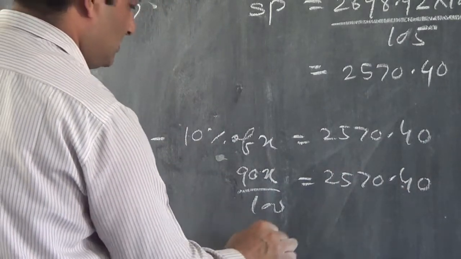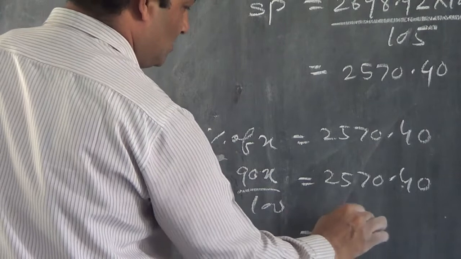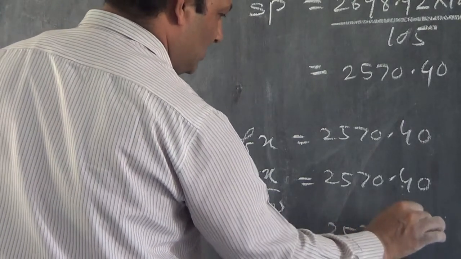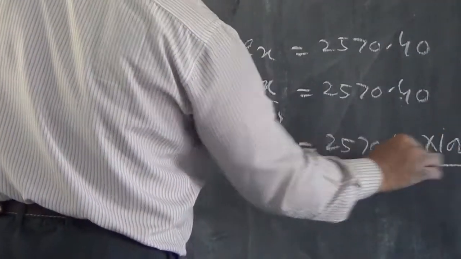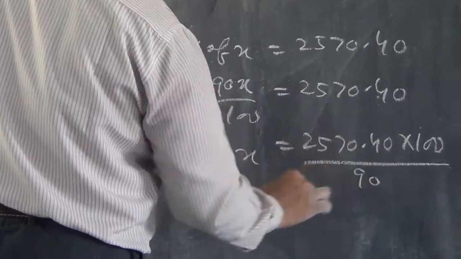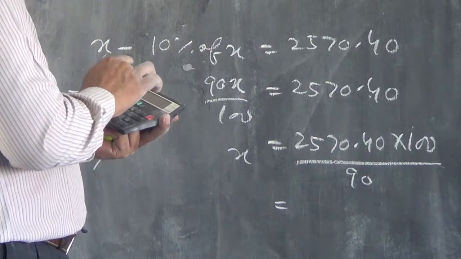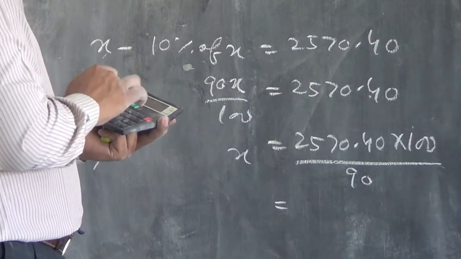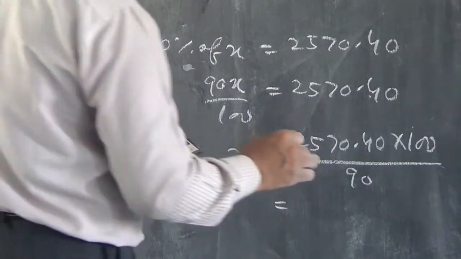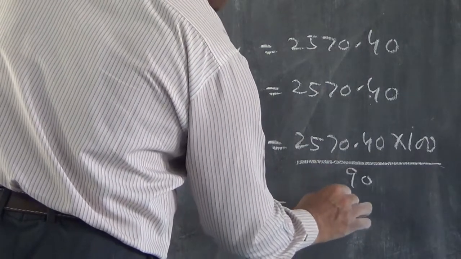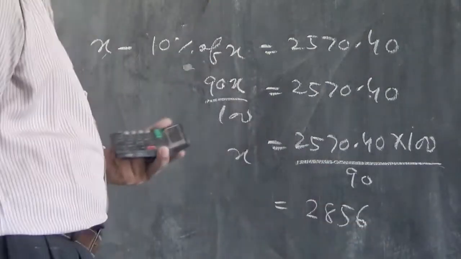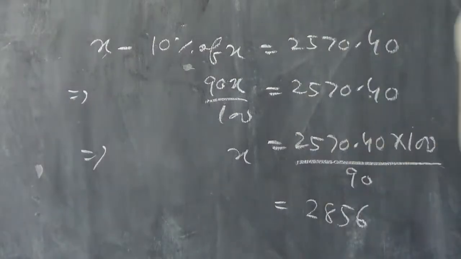That implies x equals 2570.40 into 100 divided by 90. So we will calculate that, and the answer is coming 2856. So the x value is coming 2856.